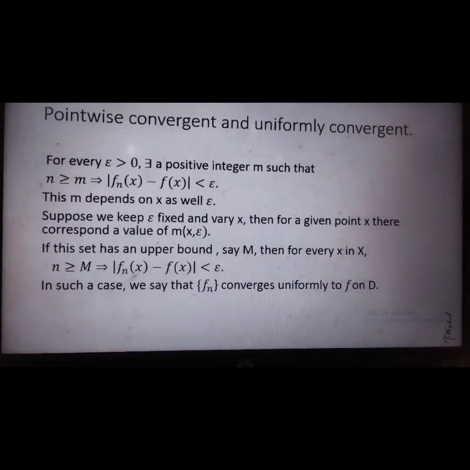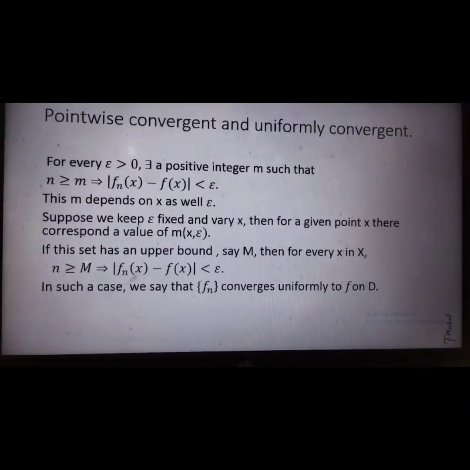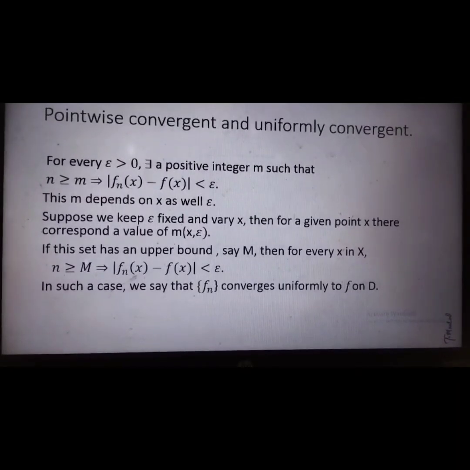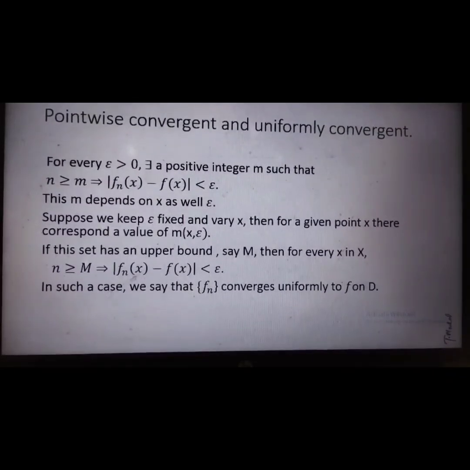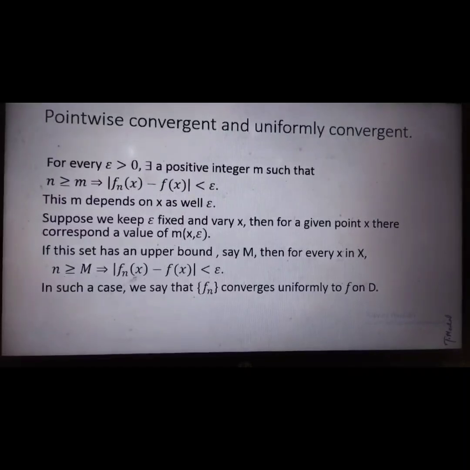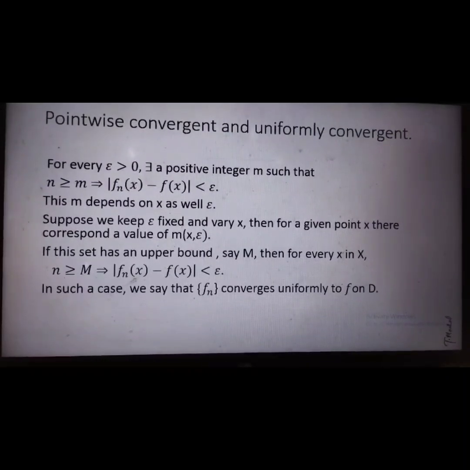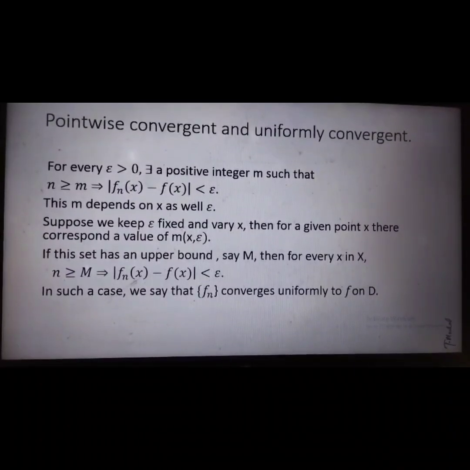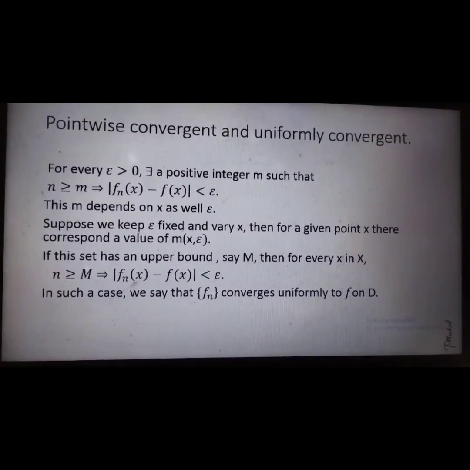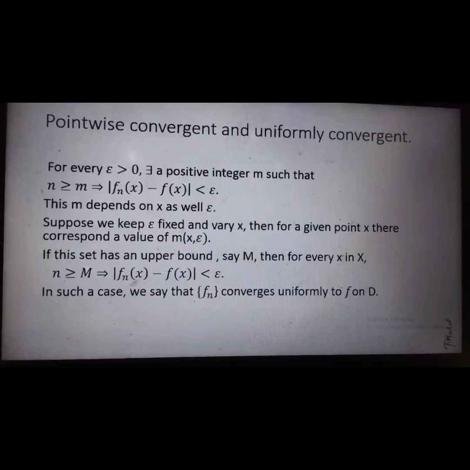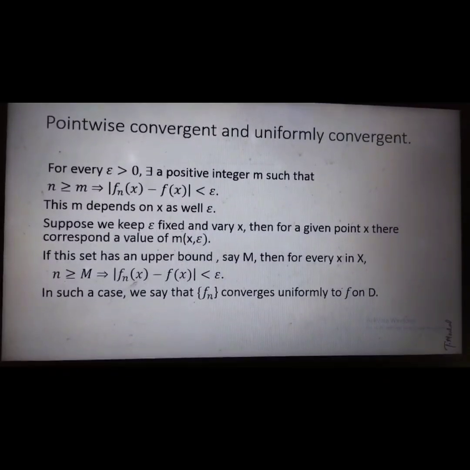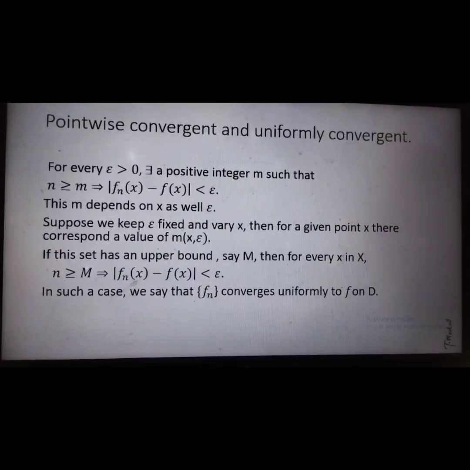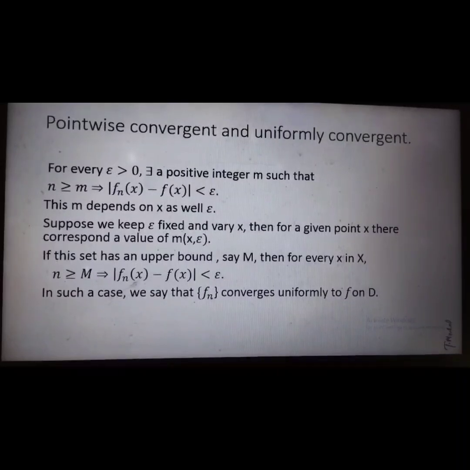Now if we keep epsilon fixed and vary x, we get a set of values of m(x, epsilon). If this set of values has an upper bound, that is, a number that does not exist for this set of values, then n greater than or equal to m implies modulus of f_n(x) minus f(x) is less than epsilon for all x. In such a case, we say f_n converges uniformly to f on D.